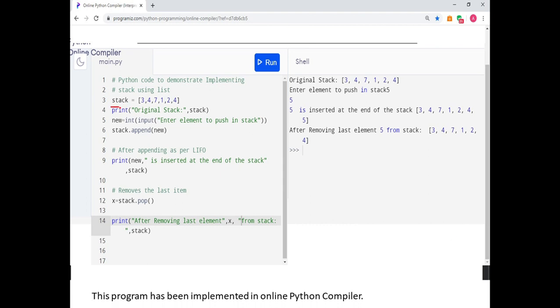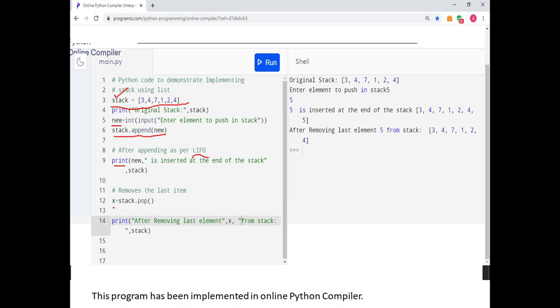I have taken a stack and I have printed the original stack just to show how push and pop are implemented. I take an element from the user in new. So simply when I want to push, I just used this function stack.append(new). Stack is the name of the list which is being used as a stack. I just called its append function and pushed new into it. As soon as I use this function, it will add an element to the end of the list as per LIFO operation, and I can print the stack after this.